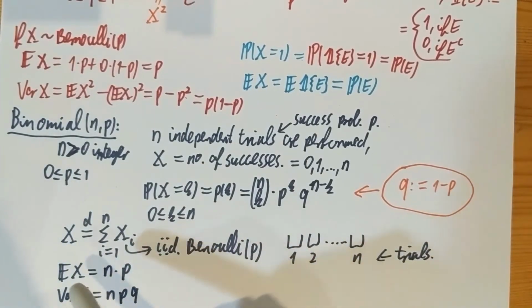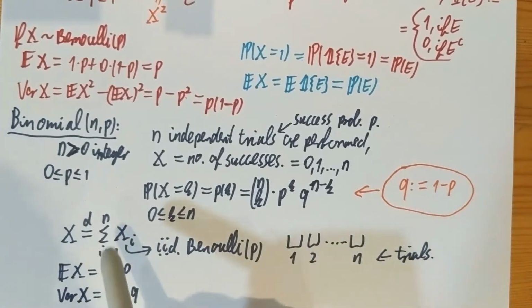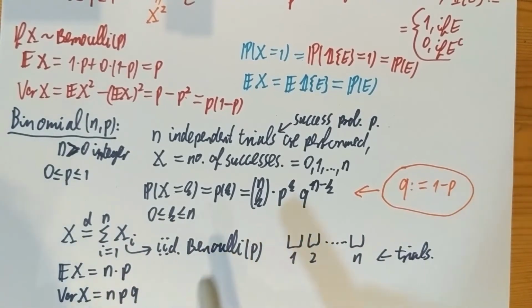The expectation of a finite number of random variables is always summable, so it's always the sum of the individual expectations. The variance is summed up here because we have independence of the Xi's. So for a finite number of independent random variables, the variance of the sum is the sum of the variances. Okay, so these are the important things to know about the binomial. It has the mass function, the variance, and the expectation.